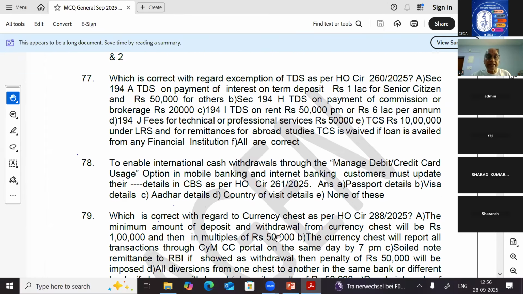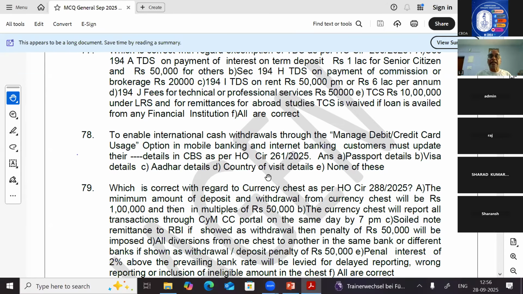Question number 78. To enable international cash withdrawal through managed debit credit card usage. I can use my mobile app or my internet app for my debit card or credit card. I can manage anything in that. What is the amount I can draw? What is the tap and pay? All the limits I can fix. So, to enable international cash withdrawal.